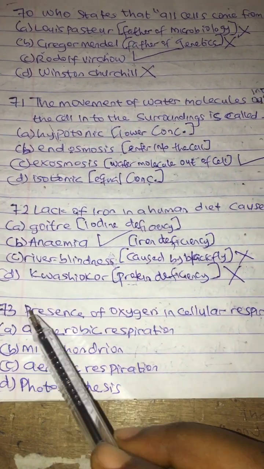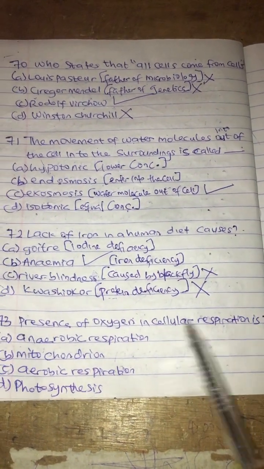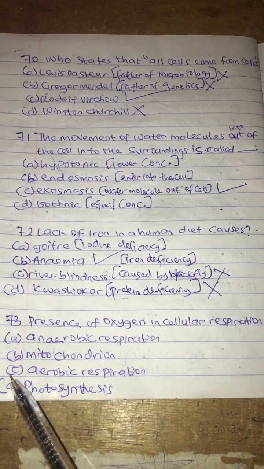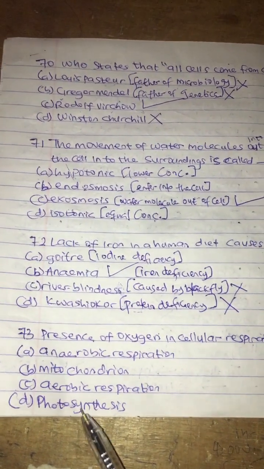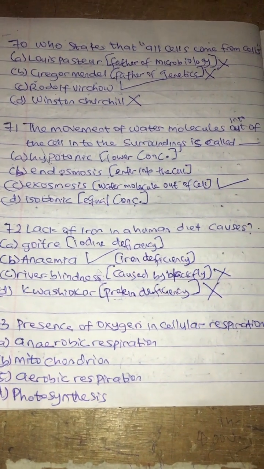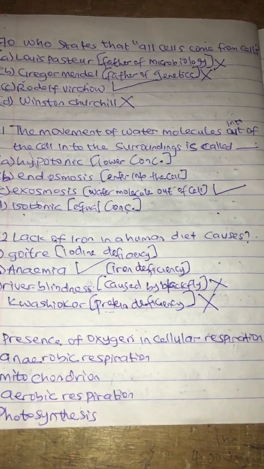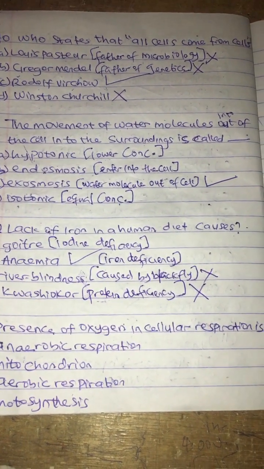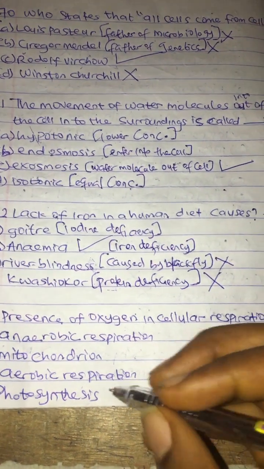Question 73. Presence of oxygen in cellular respiration is dash: A. Anaerobic respiration, B. Mitochondrion, C. Aerobic respiration, D. Photosynthesis. Let's start from photosynthesis. Photosynthesis is the process in which green plants manufacture their food by themselves through the presence of sunlight.